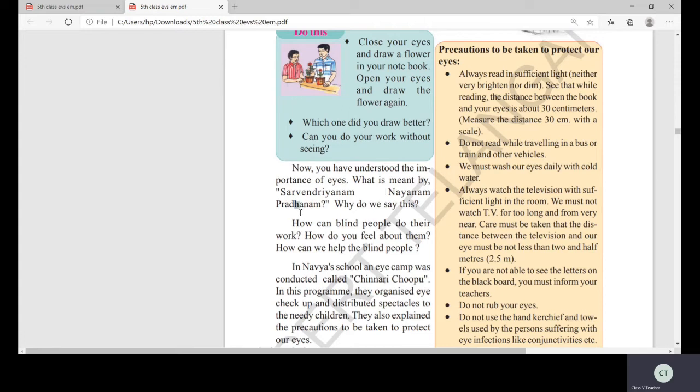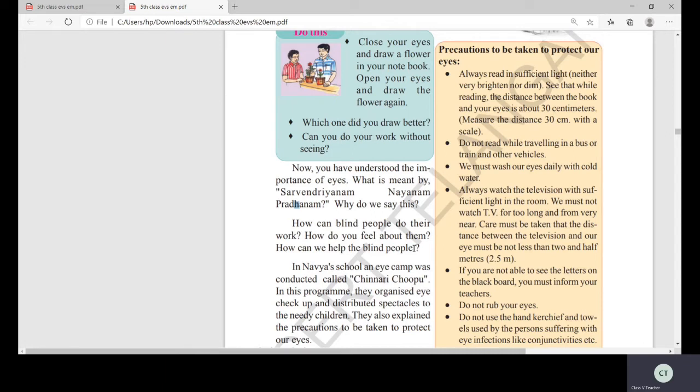Why do we say this? Yes. How can blind people do their work? How do you feel about them? How can we help the blind people? Imagine about the blind people. You have seen many blind people, no? How pitiable they are, children. How do they suffer without the eyes?